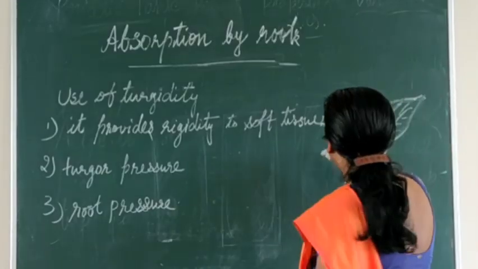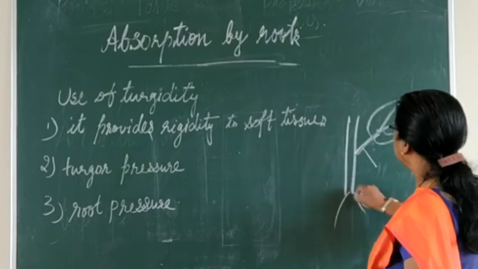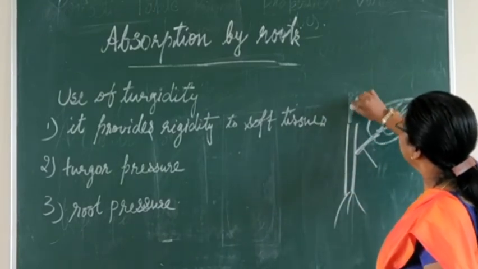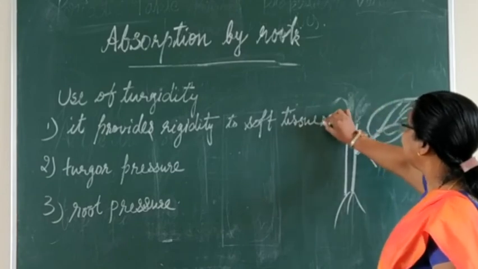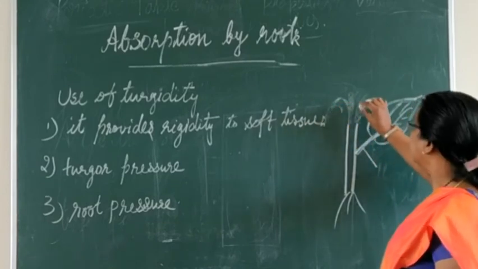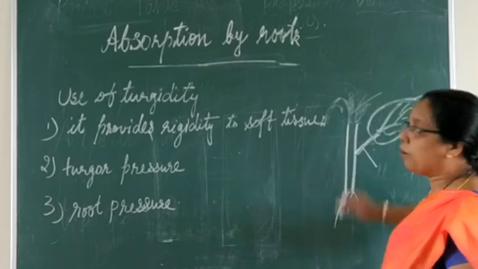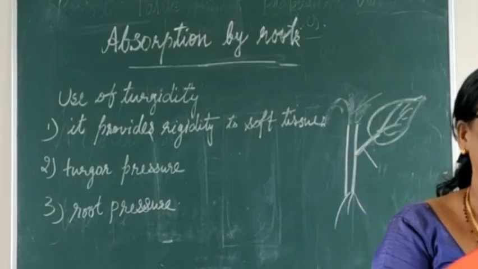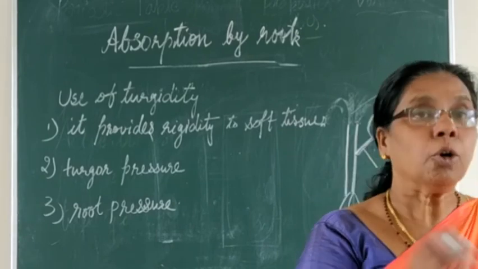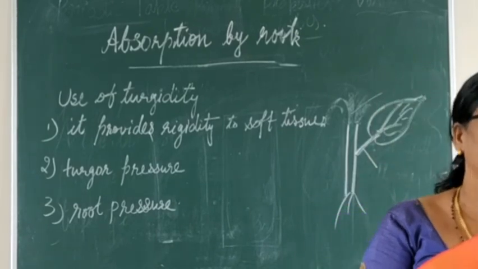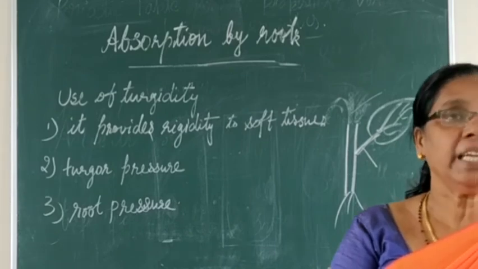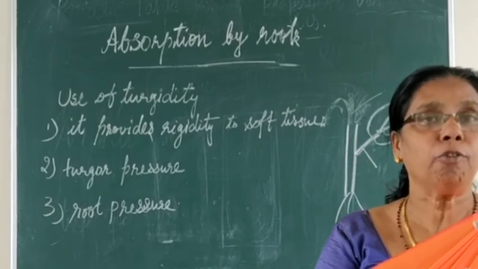So here is the stem, and here the root is present. Here I am cutting, so this water will be gushing out, especially in some plants you can clearly see. This loss of water from the cut end is called bleeding. So root pressure is the pressure developed in the roots due to the continued inward movement of water.